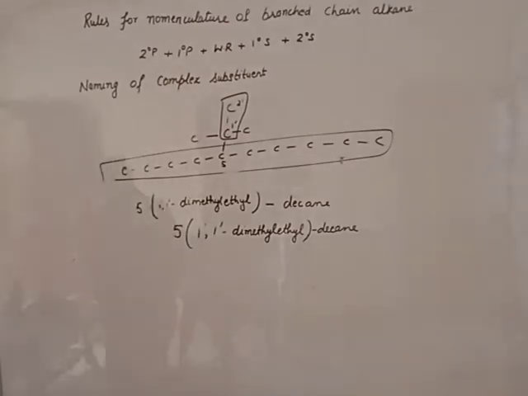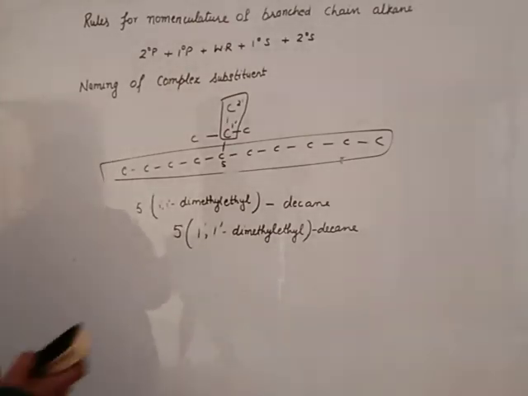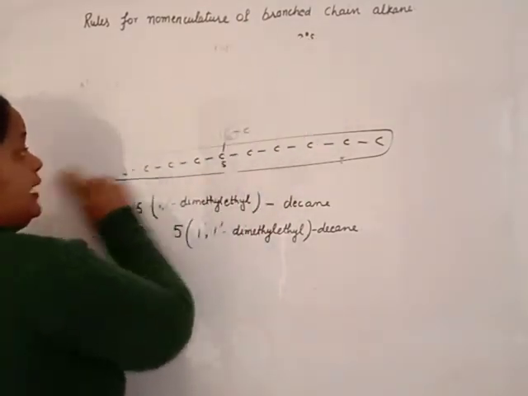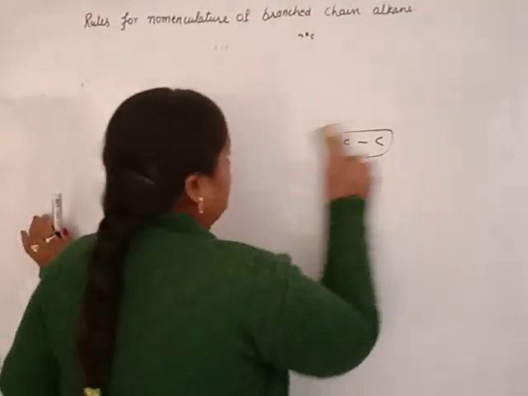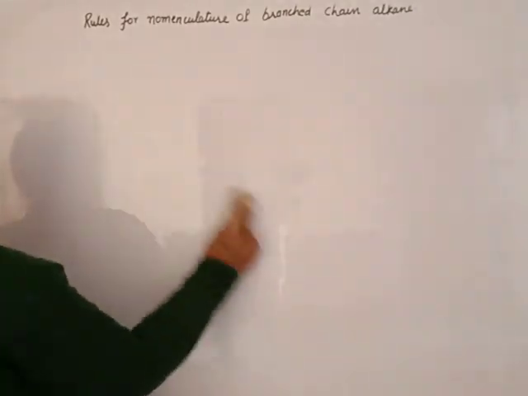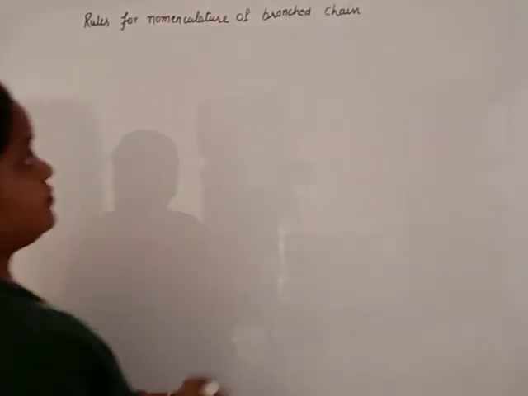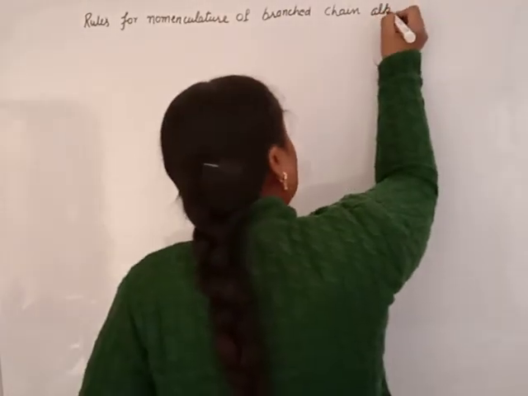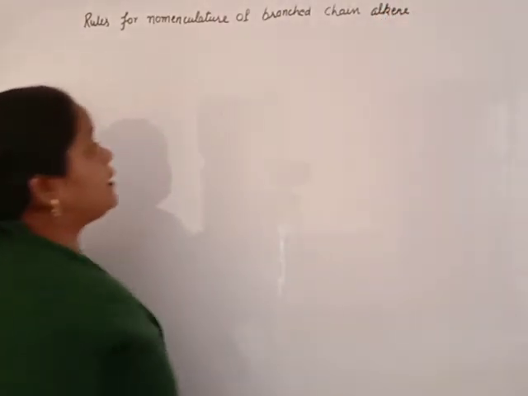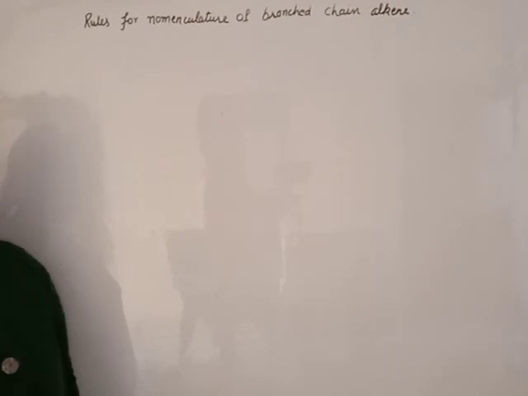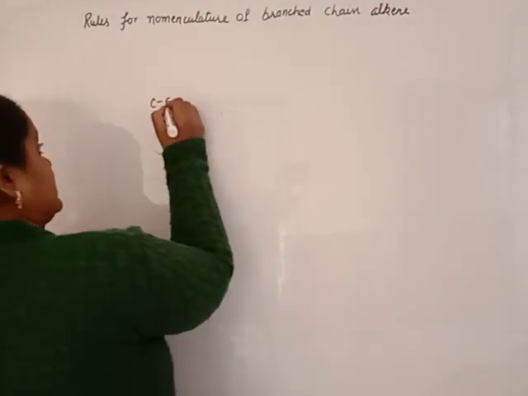If we want to name a branched chain alkene, not alkane, now it is alkene, all the rules are the same. Only one rule will be different: in place of the primary suffix ane we will use ene. Suppose we have this compound.